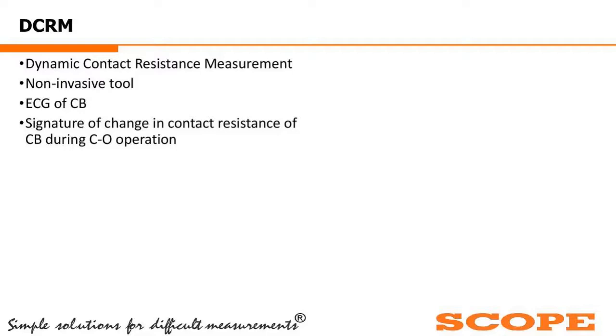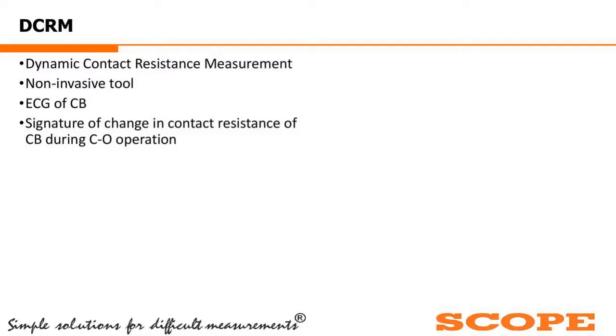Generally, the DCRM signature of a breaker will change only if there is any problem in the breaker, or if something has changed from its initial condition.